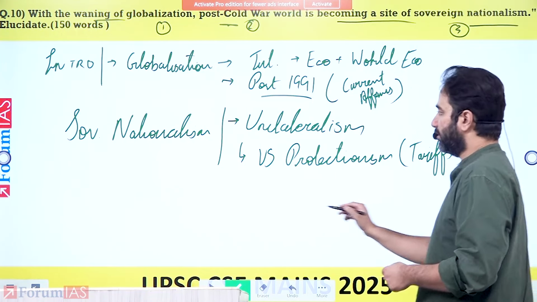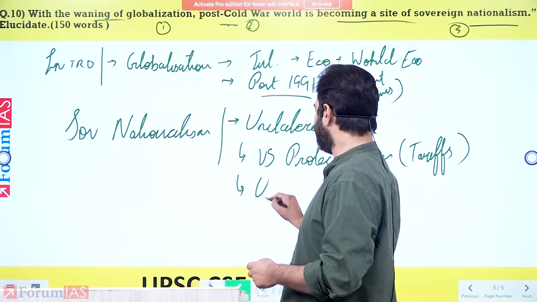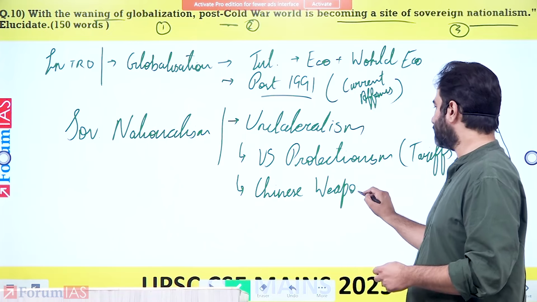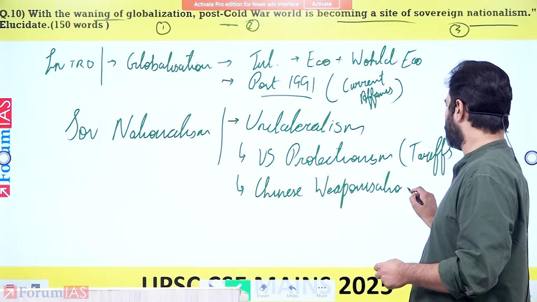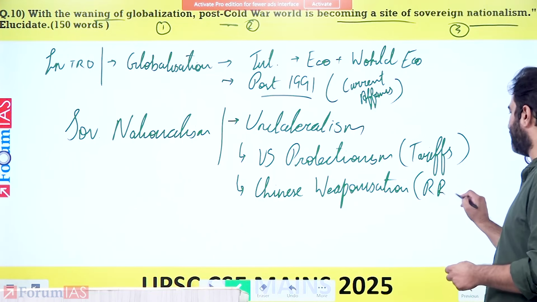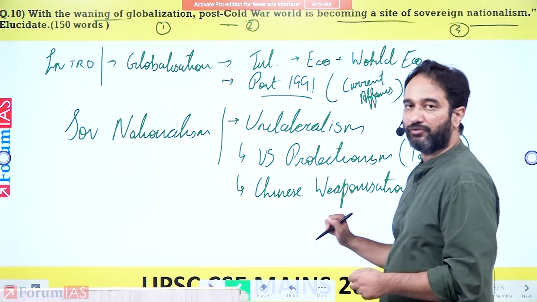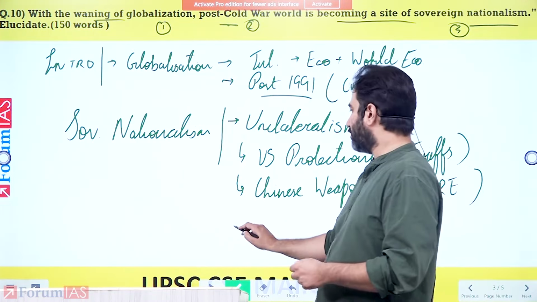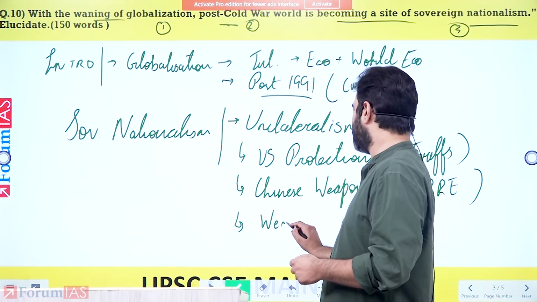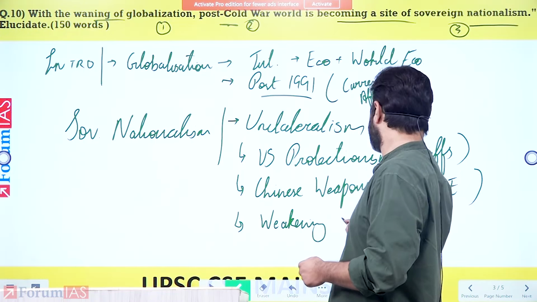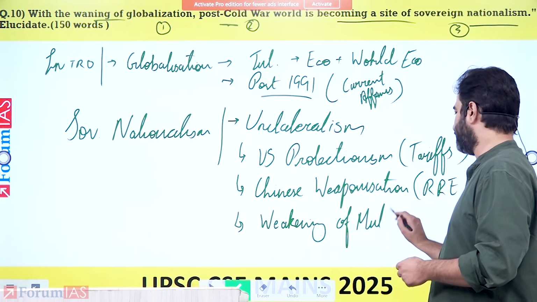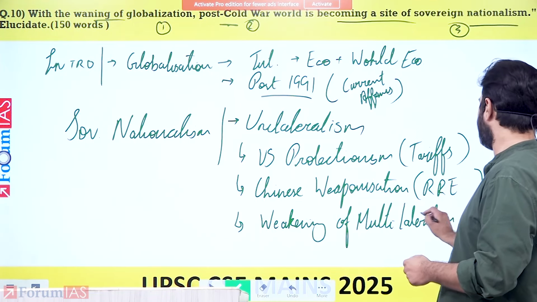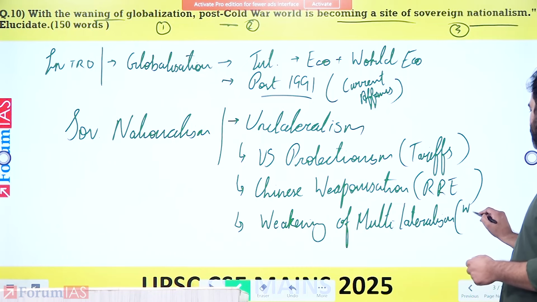Right? You can also highlight Chinese weaponization of trade, which is also harming global trade. In this, you can give the example of China restricting the trade of rare earth elements, or basically rare earth metals. You also talk about weakening of multilateralism, whereby multilateral institutions have been weakened. Weakened by what? Unilateral decisions of countries. You can give the example of WHO.